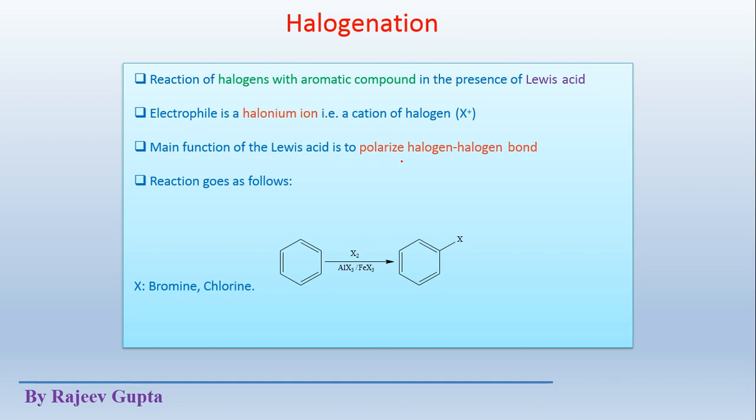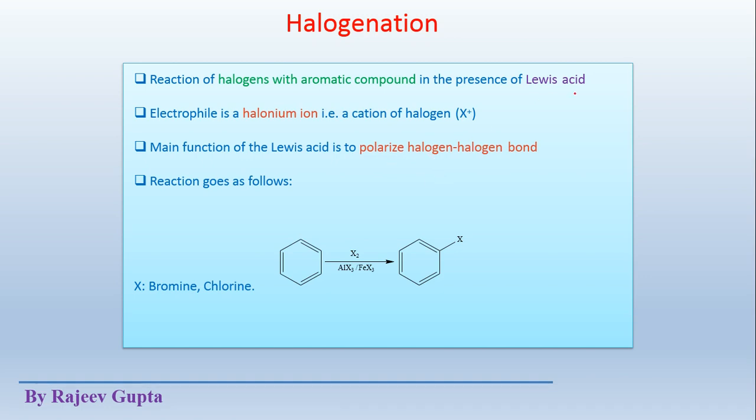The main function of the Lewis acid is to polarize the halogen-halogen bond. This is what actually happens in the reaction mixture: the Lewis acid polarizes the halogen-halogen bond, because we know that these halogens are present as diatomic molecules. Like chlorine is present as Cl2, bromine as Br2, iodine as I2. Their halogen-halogen single bond in isolated halogens is non-polarized because both the atoms are the same.